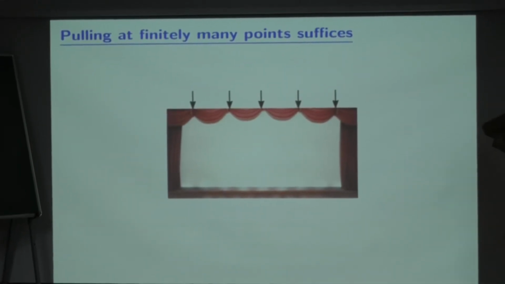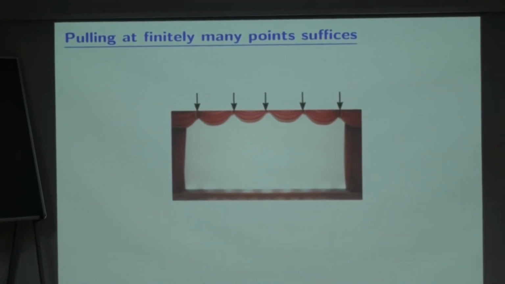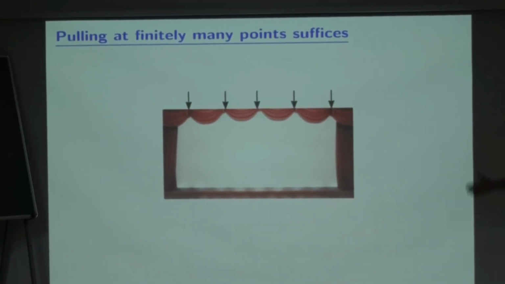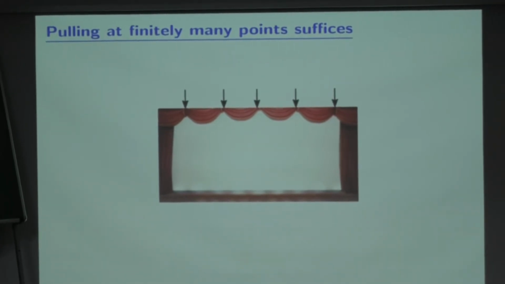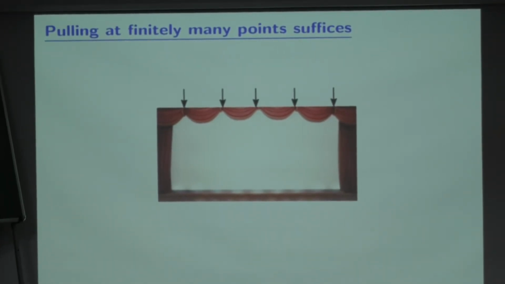Now the argument that I am going to use, I like to call it the cinema screen argument. Say for example, you have one of those traditional cinema halls where you have this kind of screen that you can lift. What they do is they will have strings attached to only finitely many points. They will pull only at those finitely many points. And as a result, the entire curtain must rise because this thing is connected by cloth. So this is very close and this is hanging a little bit, but as long as you manage to pull at all the finitely many points, the entire curtain cannot but rise.